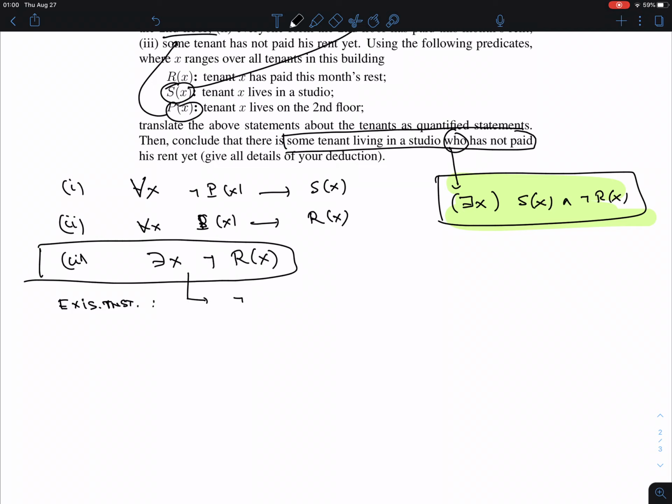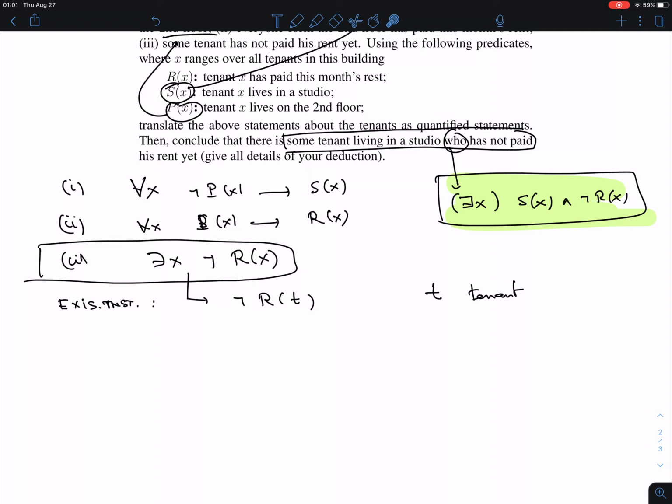There is a tenant, let's call the tenant T, just so that you don't always think it has to be A. So T is the name of some tenant, or the apartment number of that tenant. We don't actually know who, but we know this: not R(T). Now I have the negation of R, and R only really occurs in this statement as a hypothesis. Therefore, since I know it's not true, I'm going to want to use